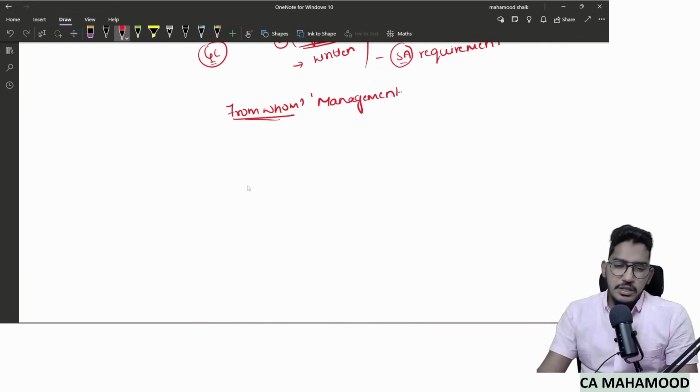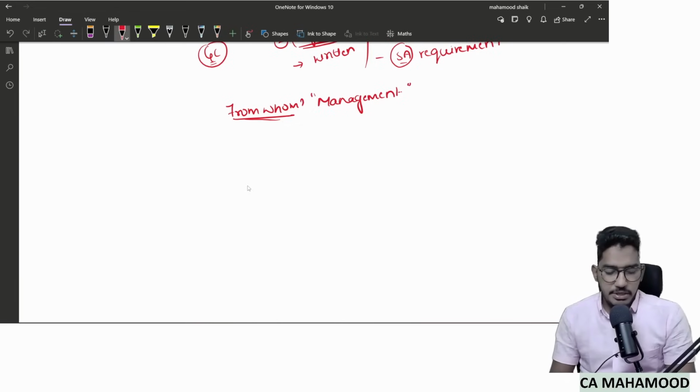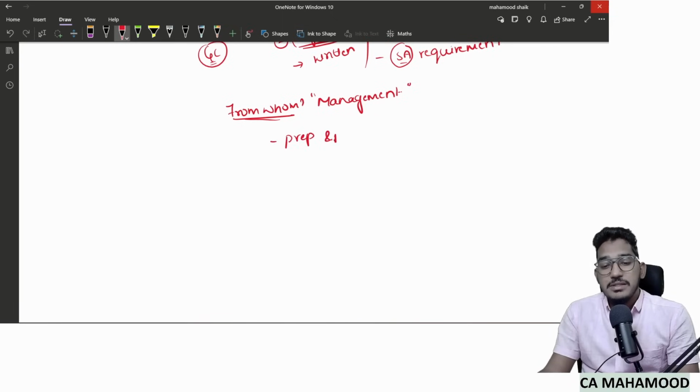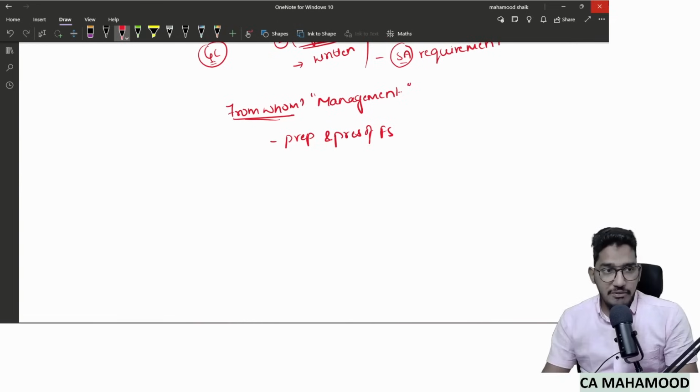So many people will come under the management definition, but we can't expect each and every person to have complete knowledge regarding the items of financial statements. So that's why the standard says you should request written representation from that part of the management who is involved in the preparation and the presentation of financial statements, or from whom we expect that they have good knowledge about the items of the financial statements.